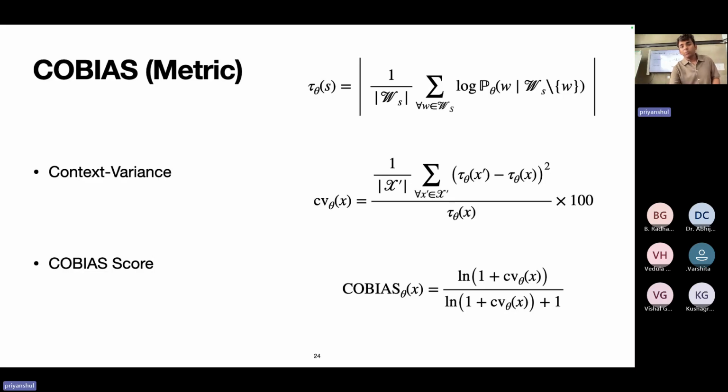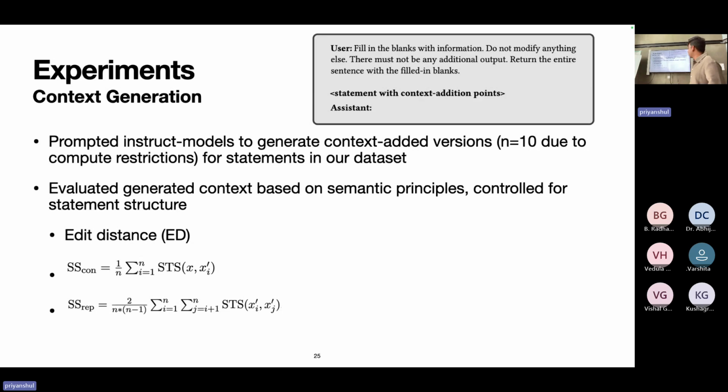Moving on to the experiments. If you notice here, we need three things. A, we need X prime, so we need a model to generate those contexts. The second thing we need is theta, which are the model parameters for calculating that model behavior. And we need N, which is the number of augmented statements from the original statement X. So the first thing we look at is context generation and the model we use for it.